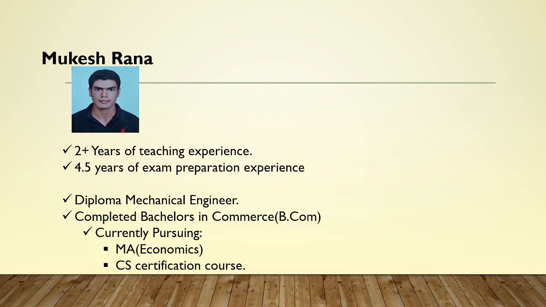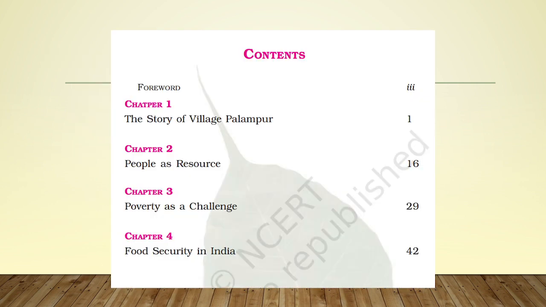When we talk about the NCERT, then we have four chapters, right? In the class ninth NCERT, we have the story of village Palampur, we have people as resource, we have poverty as challenge, and then we have food security in India. All of these four chapters basically give you the basic understanding, I would say, of what exactly is economics, right?